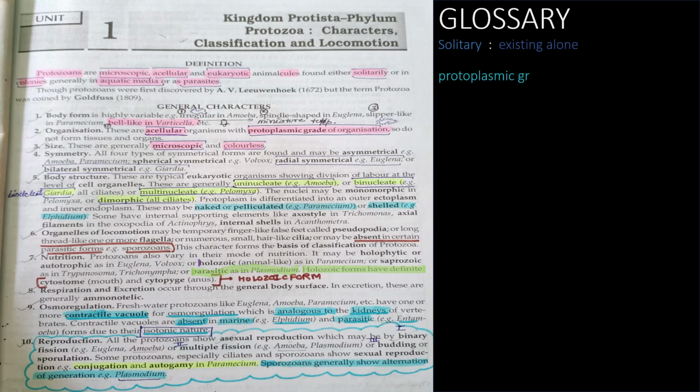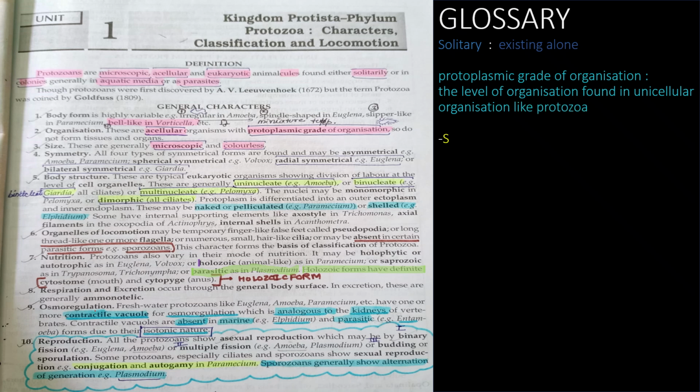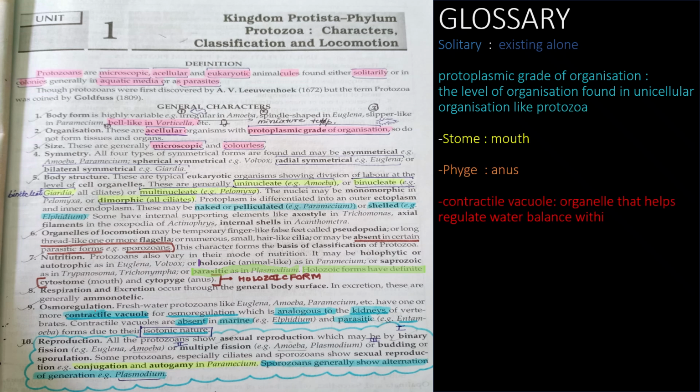Hello, today we are going to study about phylum Protozoa of kingdom Protista. So what are protozoans? Basically these are microscopic acellular eukaryotic animalcules. Okay, they are either solitary, that means found alone, or colonies, meaning found in a group. They are found in an aquatic medium, or as parasites, that is on other living organisms.